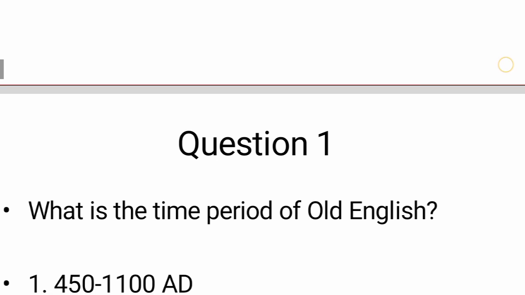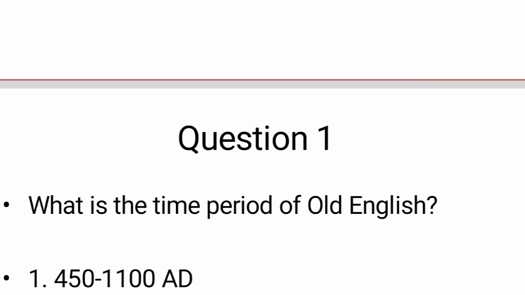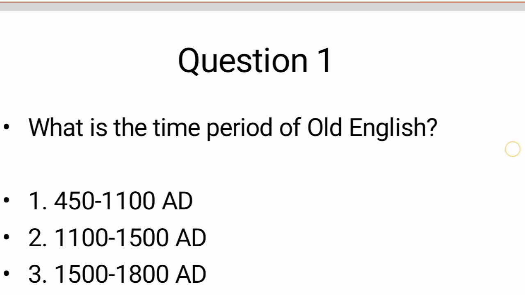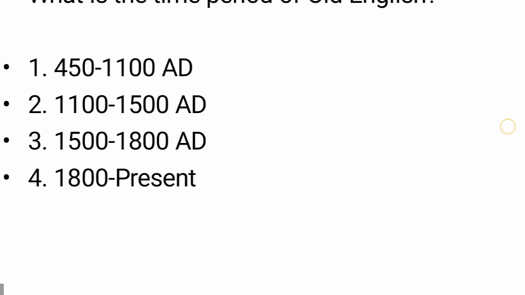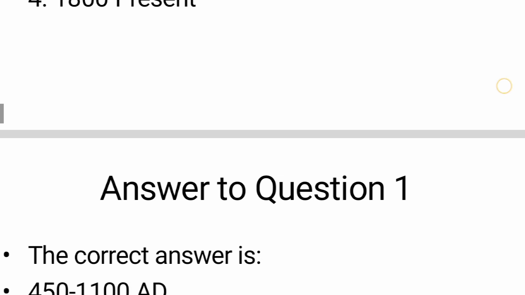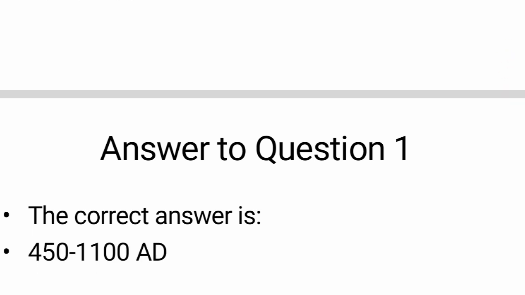So the first question: what is the time period of Old English? You have to tell me the correct answer. Here are the options. Let me tell you, the correct answer would be 450 to 1100 AD. This is the correct answer. This is the time period of Old English, which is also known as Anglo-Saxon English.